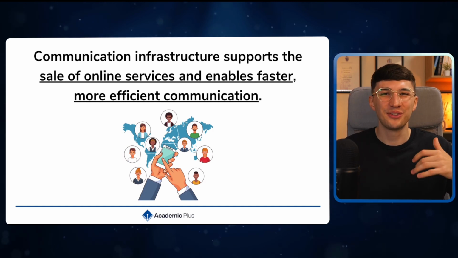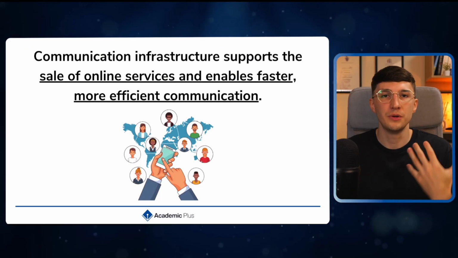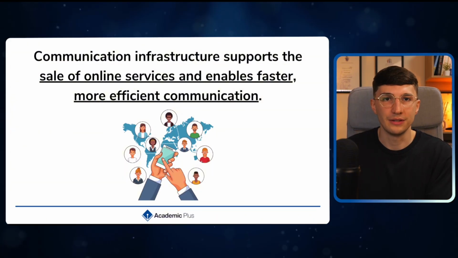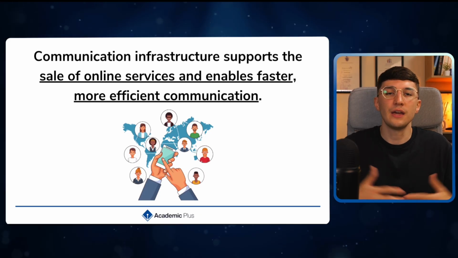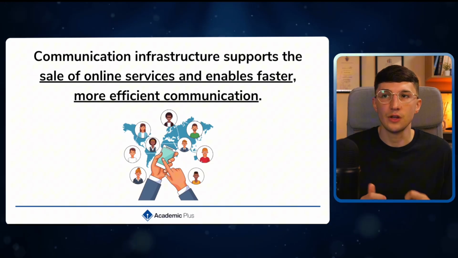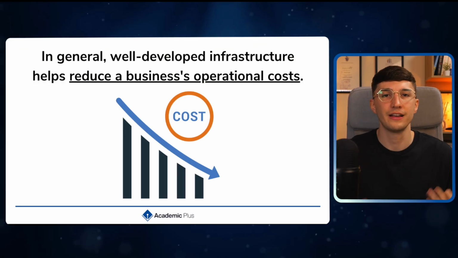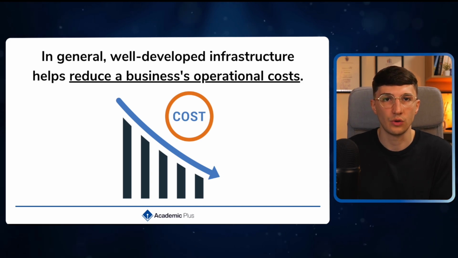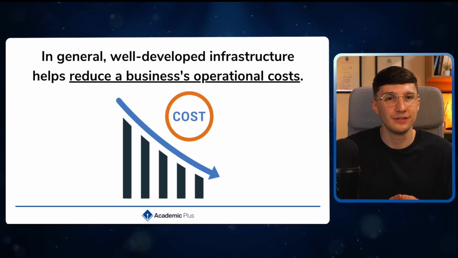And not only that, but we've also got our communication infrastructure. So this is your Wi-Fi speed. This is your ability to communicate digitally. Now, first of all, why is this important? Well, if you are an online business or a service business, it enables you to connect with your customers a lot quicker. Think, if you didn't have any Wi-Fi, you wouldn't be able to watch videos like this. And it just helps businesses overall with more efficient communication. The reason why it's so important to invest in infrastructure is that it helps businesses operate. It helps reduce their operational costs. So in countries where the infrastructure isn't that good, it's less appealing for businesses to expand there.